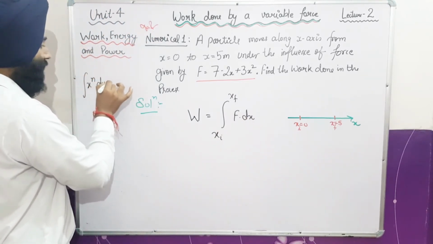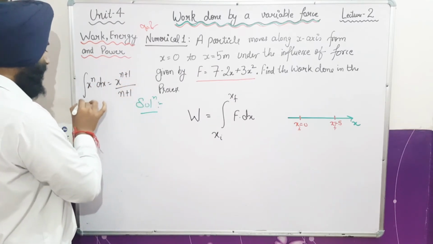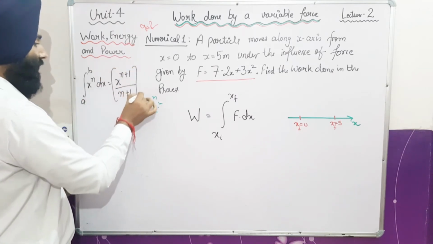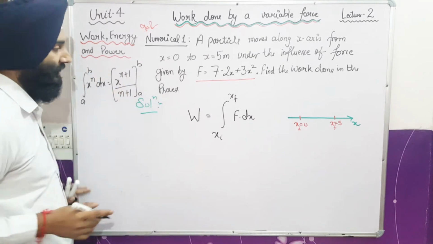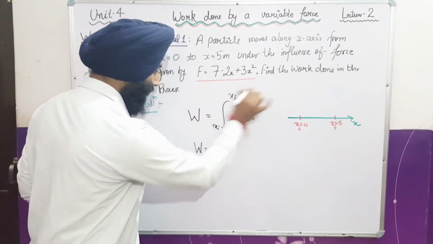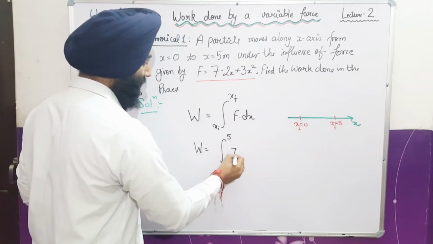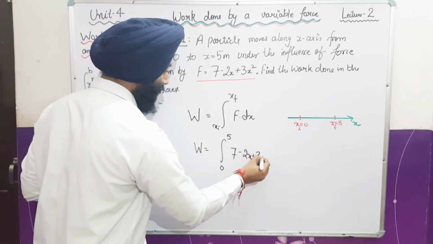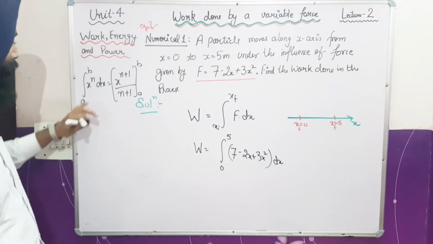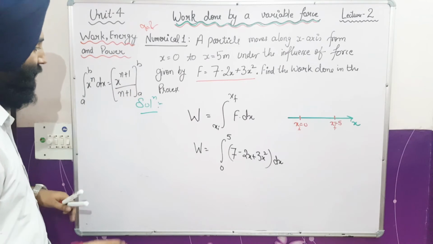Integral of x raised to power n dx is equal to x raised to power n plus 1 upon n plus 1. Fine. So if we have a limit from a to b, then here we will apply the limit from a to b, final limit minus initial limit. Fine. So here we simply put the limit from 0 to 5, fine. The value of force is 7 minus 2x plus 3x square, dot dx, fine. So it is a simple integration based on this formula.